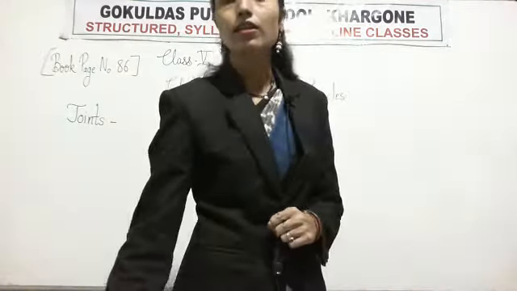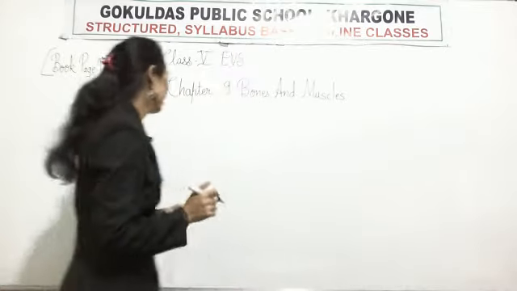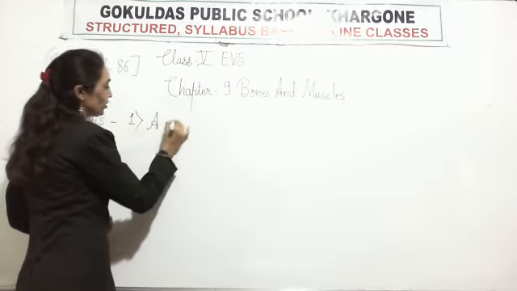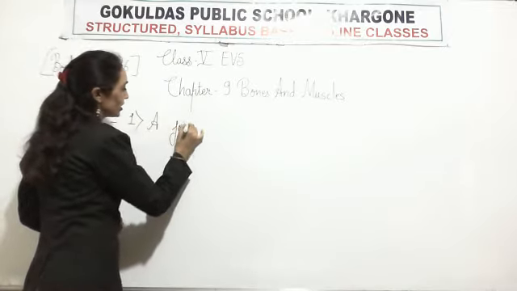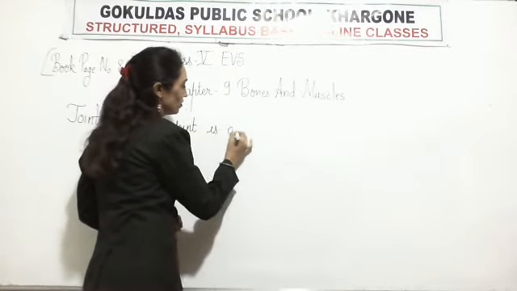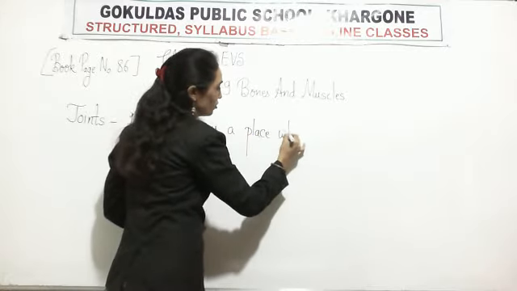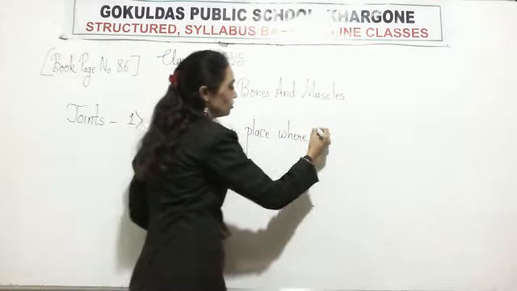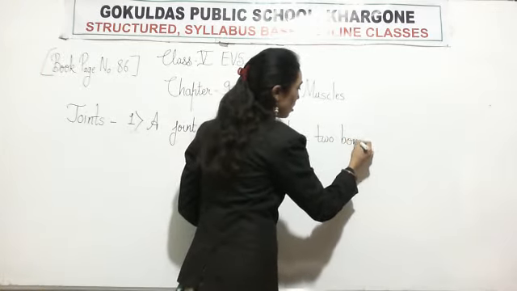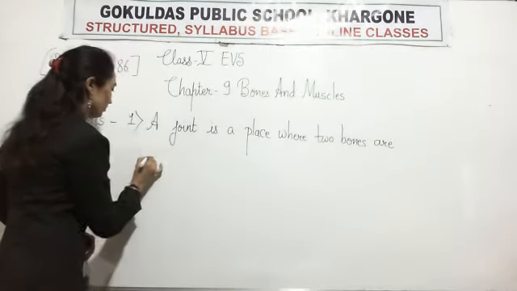What is a joint? A joint is a place where two bones are joined together.